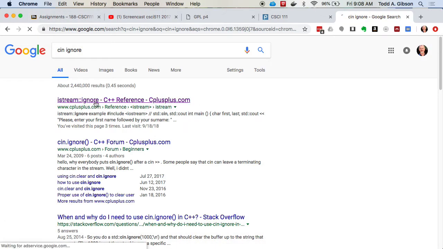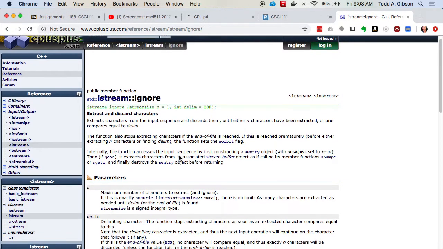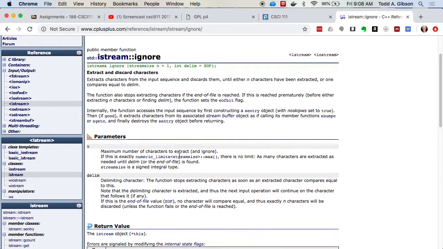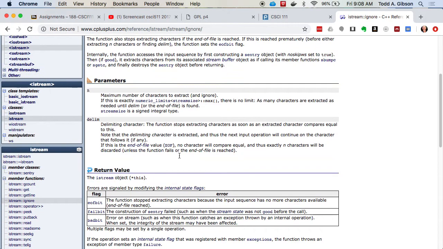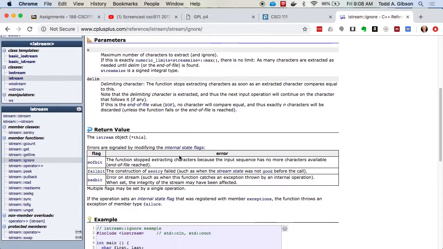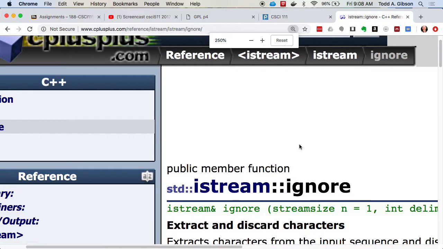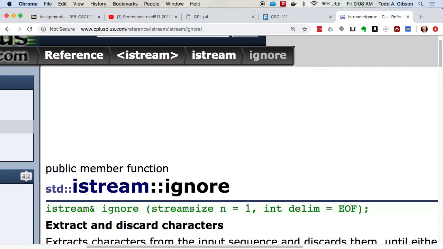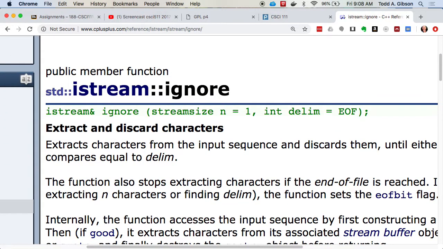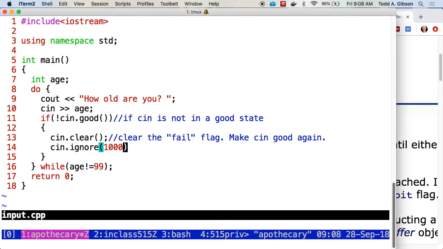Let's see. Yeah, so you provide a number. What you provide to ignore is the number of characters you want to ignore. It's going to default to 1. And I want to ignore up to 1,000 characters or until I hit a newline character, which is what happens. I typed in XYZ and then I hit the enter key. So there are 4 characters, the XYZ and the newline.